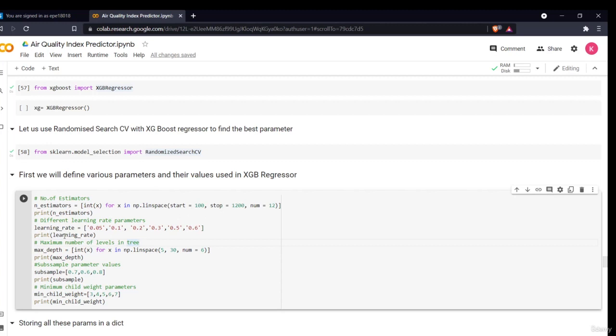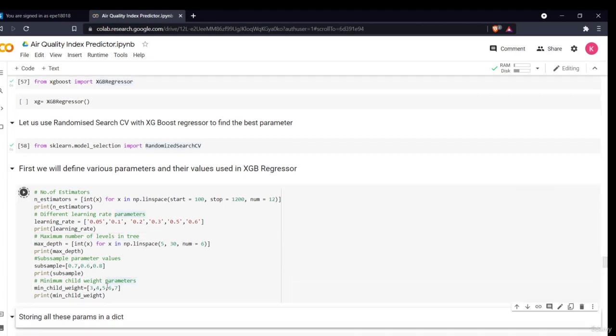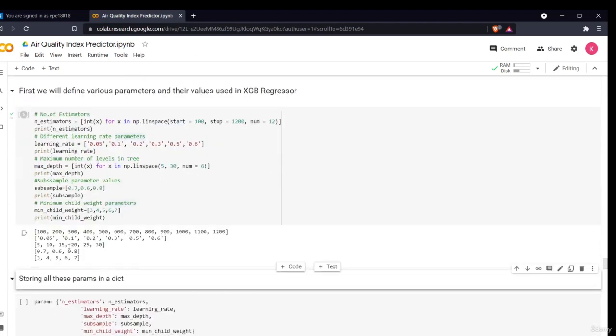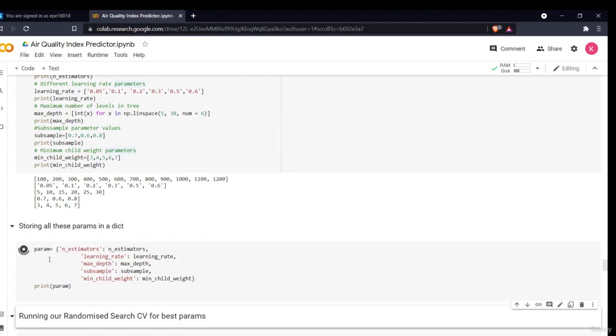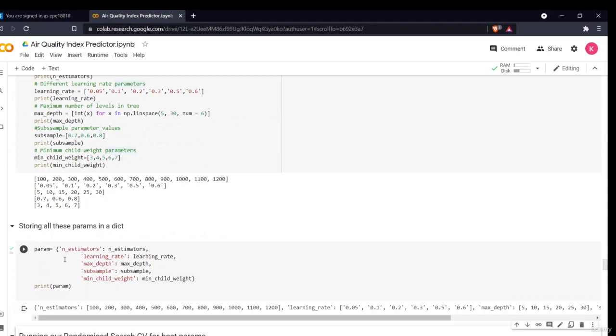Then there are the different learning rates, the max depth from 5 to 30 with a distribution of 6, then the subsample space, then the min child weight. I am printing these, and then storing them in a dictionary called para. You can just simply Google an algorithm and see what its different parameters are and how you can use them.